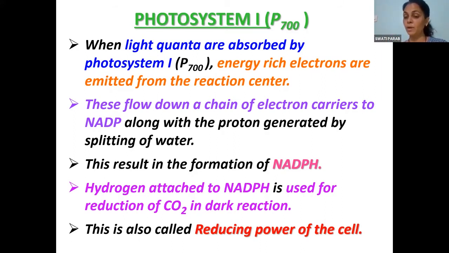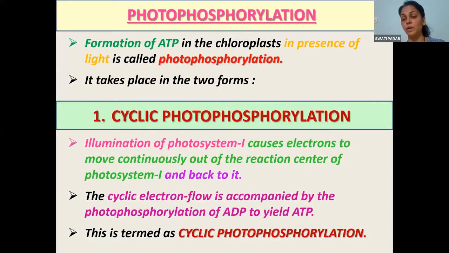Now it is clear to everyone. So these two reactions are taking place over here, and that is the reason you call it the reducing power of the cell. Now we'll directly go to the first part of the light reaction, and that is cyclic photophosphorylation. Before that, we'll go across the term once again. What do you mean by photophosphorylation? In simple words, who will tell me?